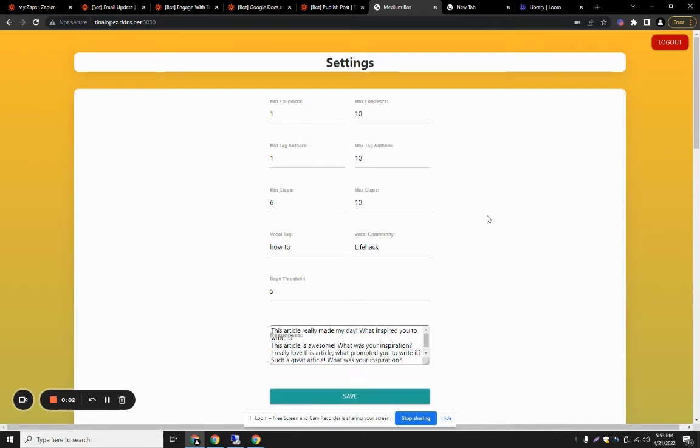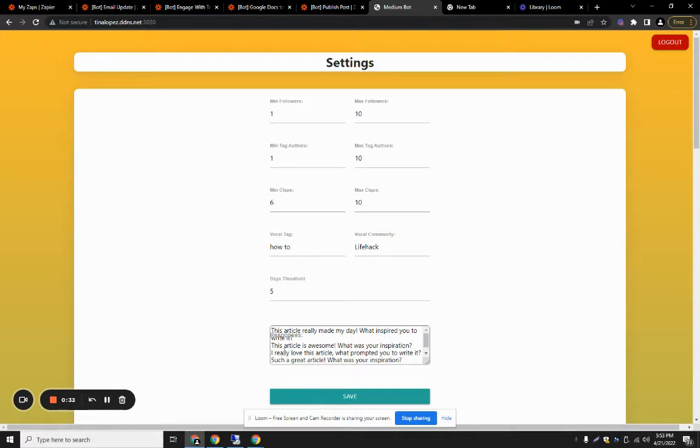Hello guys, we are Scrapit bots and today we are going to show you the Medium bot which we have created. Basically the goal of the bot is to engage with the articles. For example, we have hundreds of followers. The bot will go to hundreds of followers, then engage with them by commenting on and highlighting the text on their article, saying something like you have written a great article.